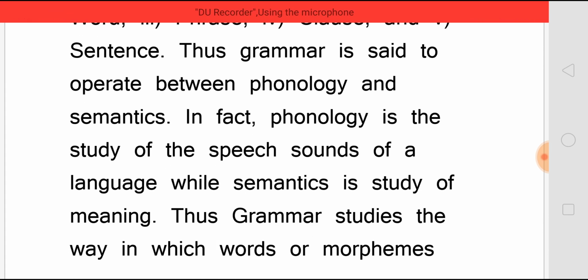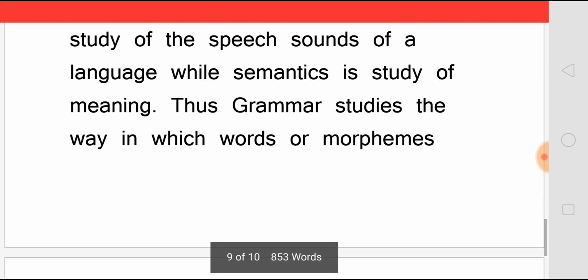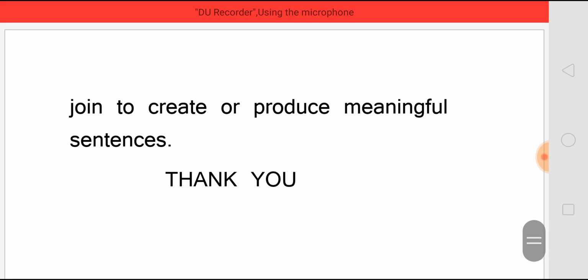Thus, grammar is said to operate between phonology and semantics. In fact, phonology is the study of the speech sounds of a language, while semantics is the study of meaning. Thus, grammar studies the way in which words or morphemes join to create or produce meaningful sentences.